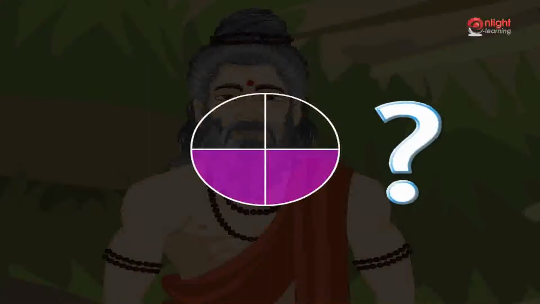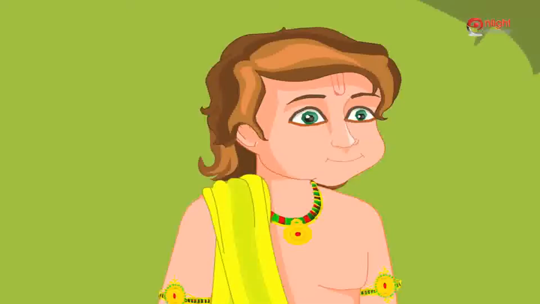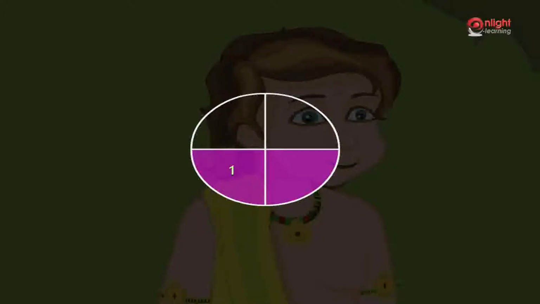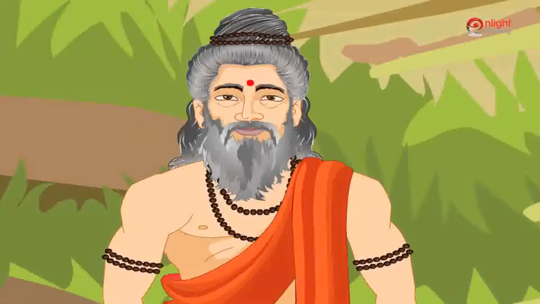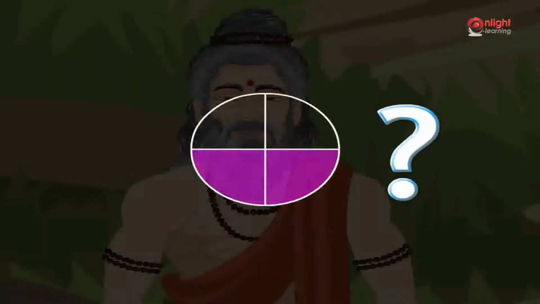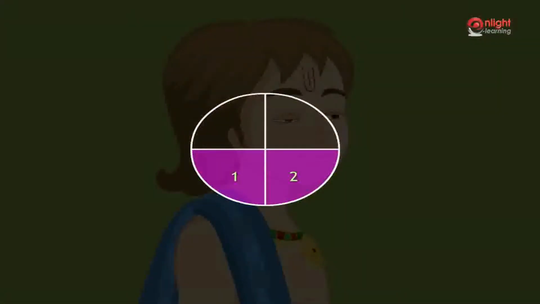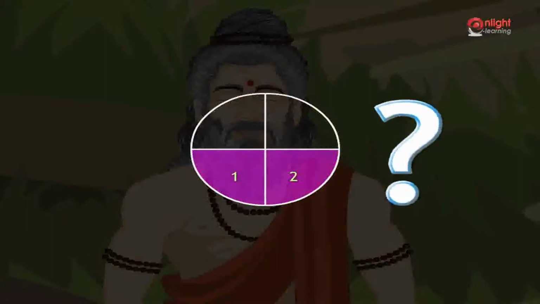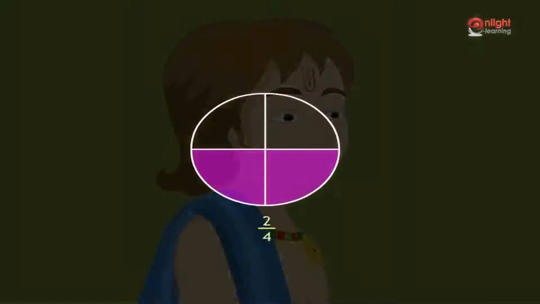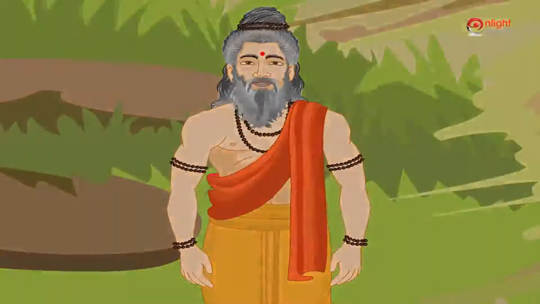Look at this figure. How many parts is the circle divided into? The circle is divided into 4 equal parts. Okay, how many parts are shaded? 2 parts out of 4 parts are shaded. So, what is the fraction of the shaded part? It is 2/4.